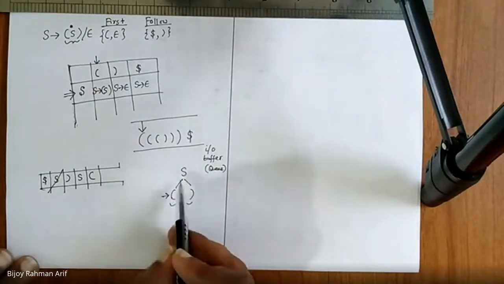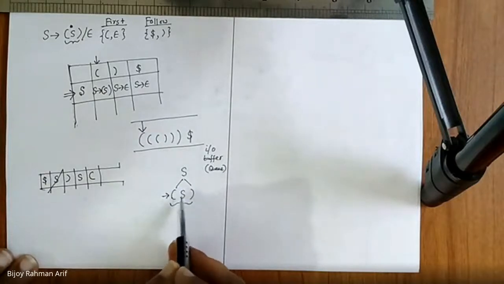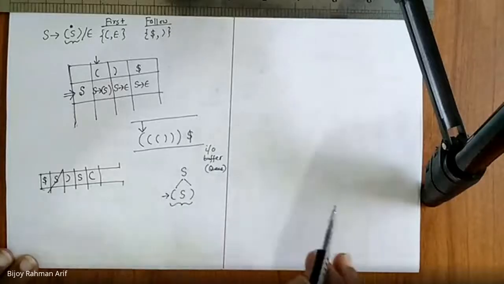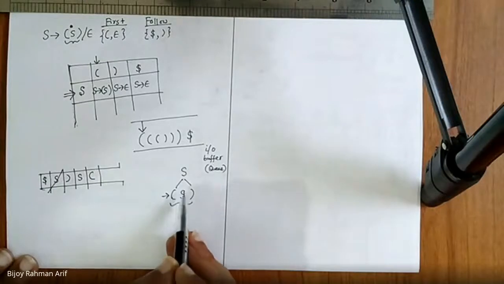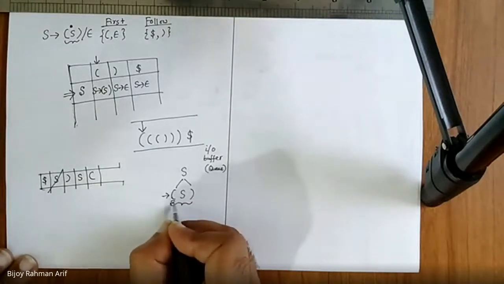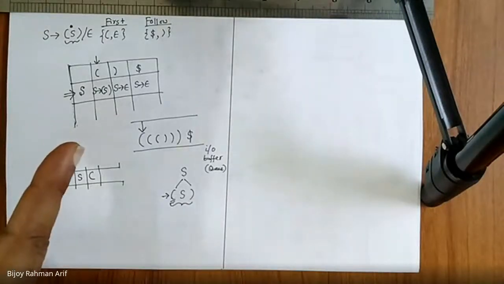Just think this way, S derives to open parenthesis, S, close parenthesis. So this one is what I should encounter first. Am I right? This one should be encountered first because I'm doing leftmost derivation. S derives to open parenthesis, S, close parenthesis. So this one should be encountered first. This one. Am I right? Because I'm doing leftmost derivation.